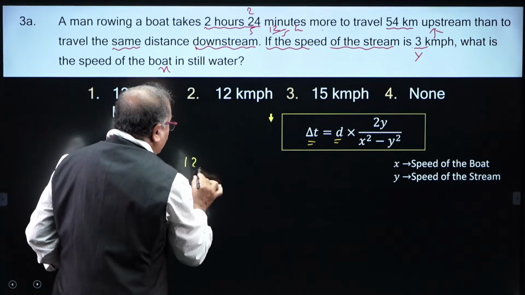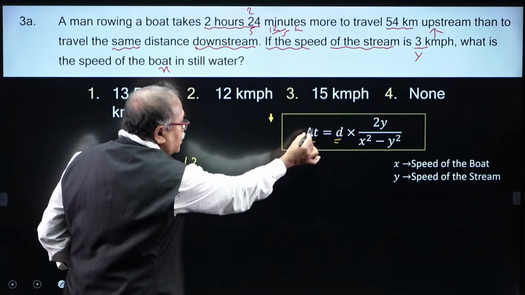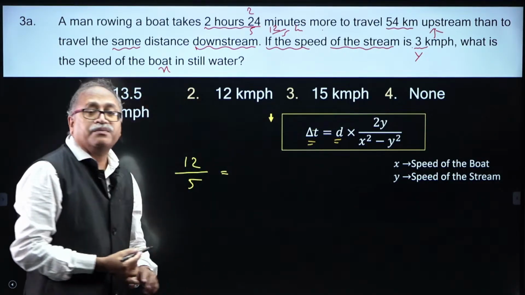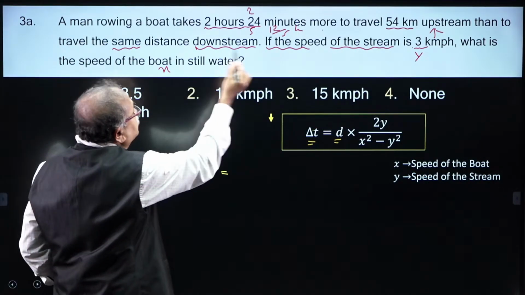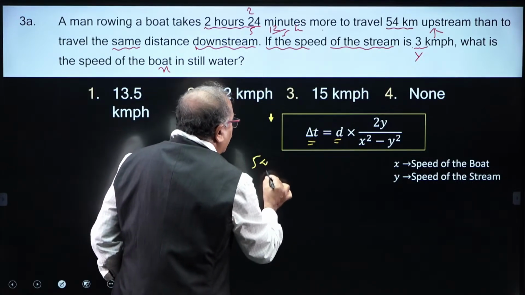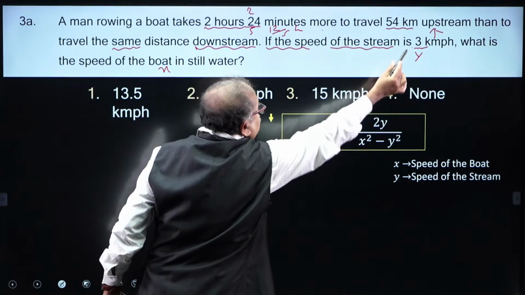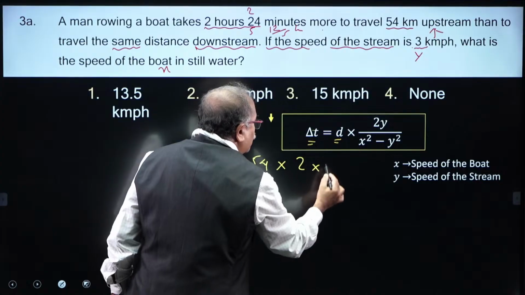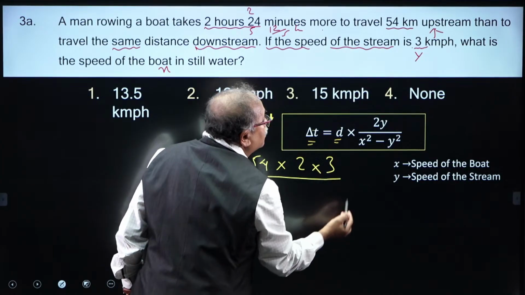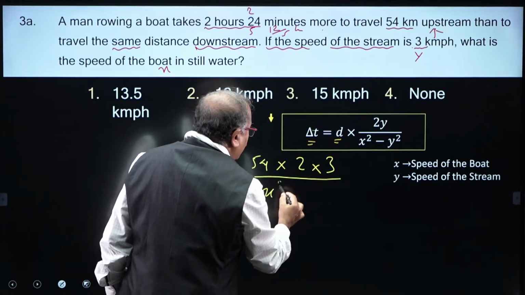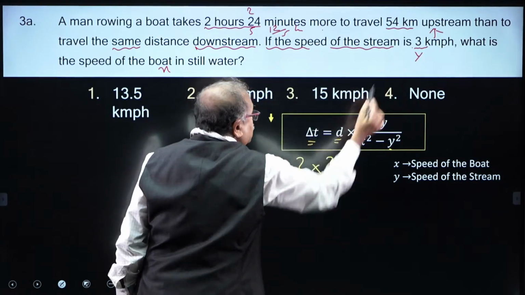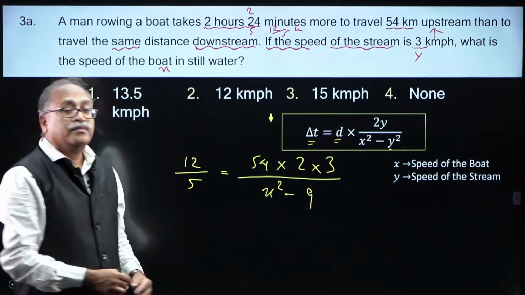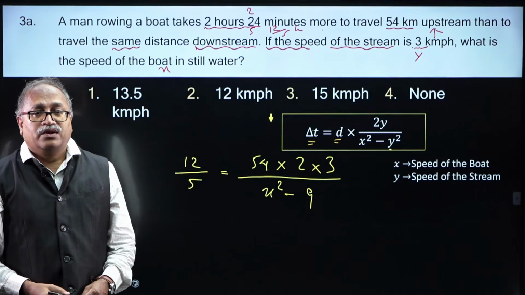Look at this one: delta t is 12 by 5, which is equal to the distance given to us, 54, and y is 3, so 2 into 3, divided by x square minus y square, y is 3, so that is 9. That is all.